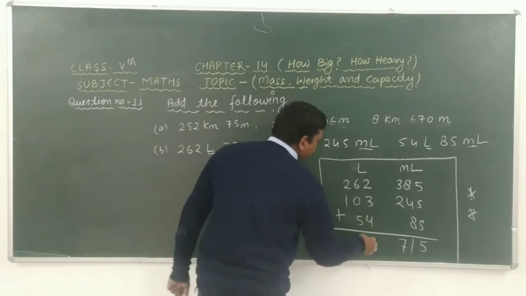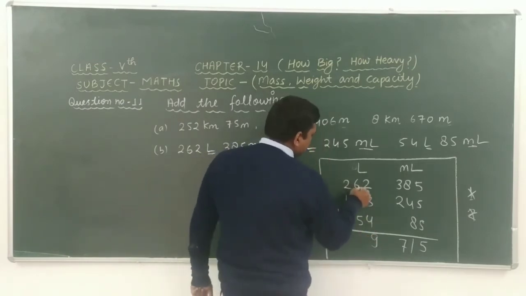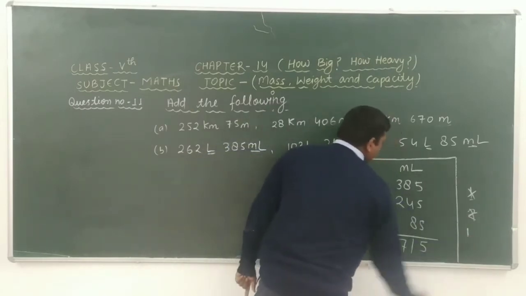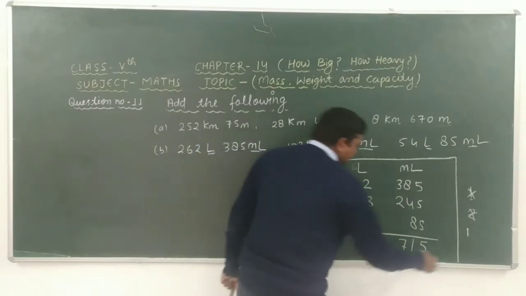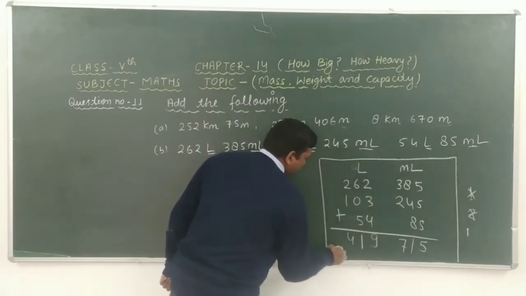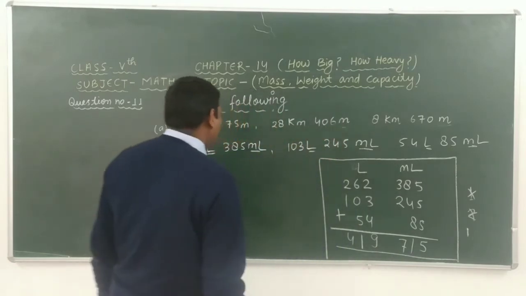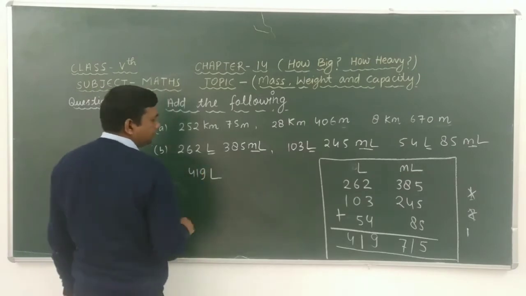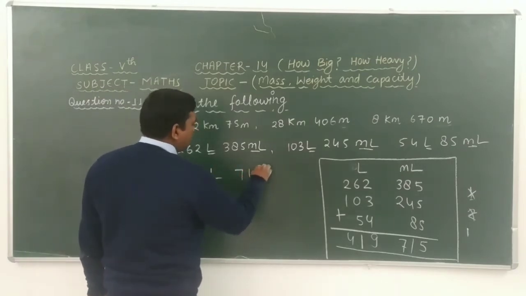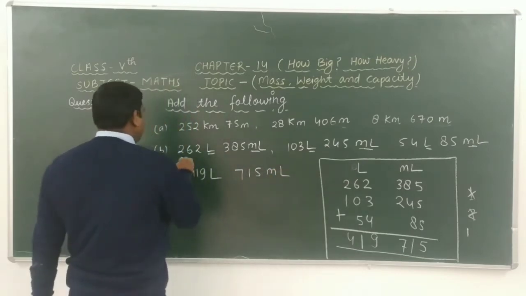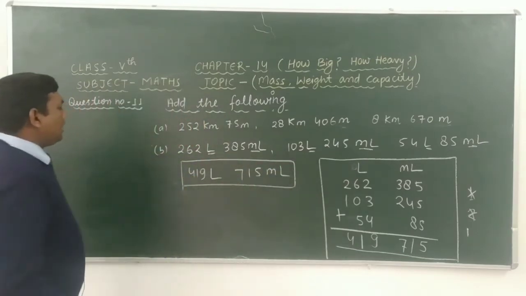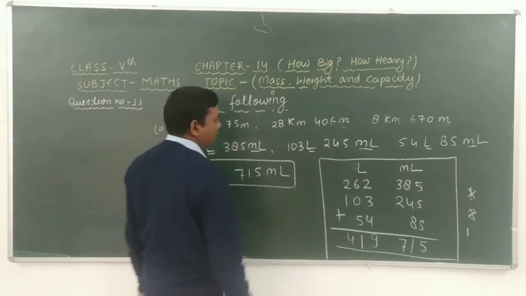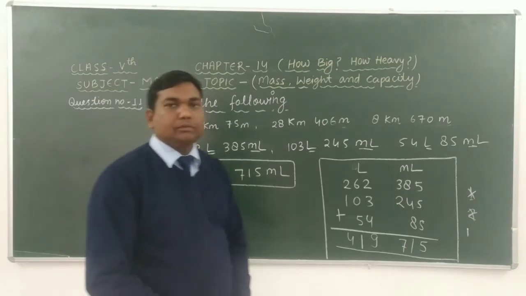And here 2 plus 3 is 5. 5 plus 4 is 9. 6 plus 0 is 6. 6 plus 5 is 11. Of 1. Carry 1. 2 plus 1 is 3. 3 plus 1 is 4. After adding these we get 419 liter 715 milliliter. Okay.